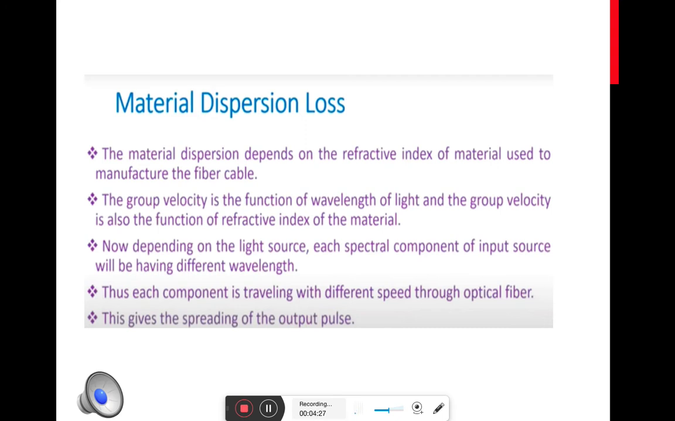And there is another term called group velocity. The group velocity is a function of wavelength of light, as well as a function of the refractive index of the material. So depending upon the light source, as already mentioned, they have different spectral components. These different spectral components of the input source will have different wavelengths. At the output, these wavelengths will be traveling at different speeds through the optical fiber, hence they will be reaching at different intervals of time, thus resulting in a broadening of output pulse.